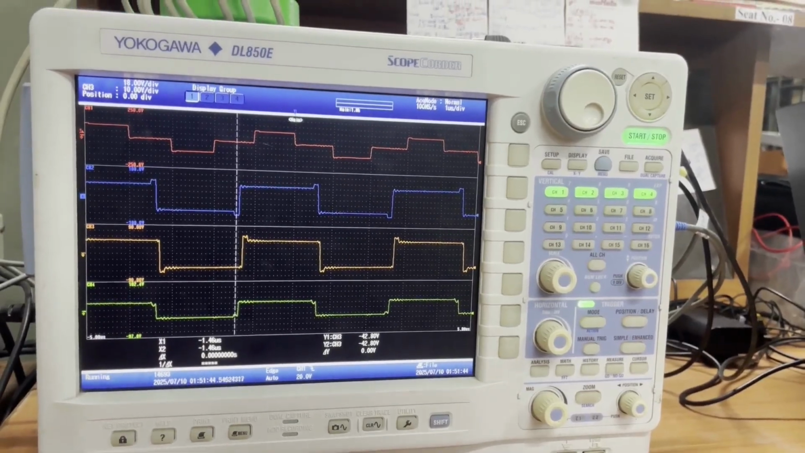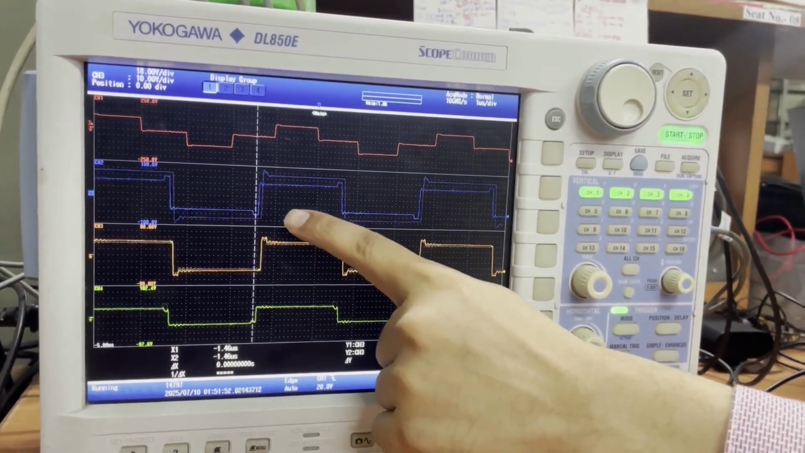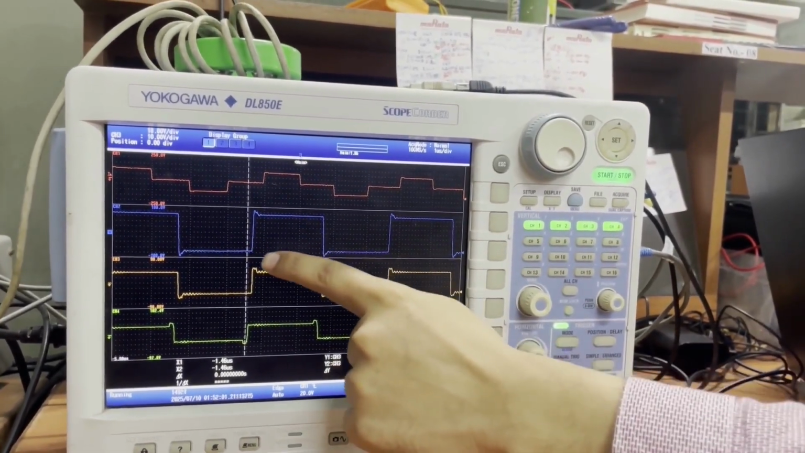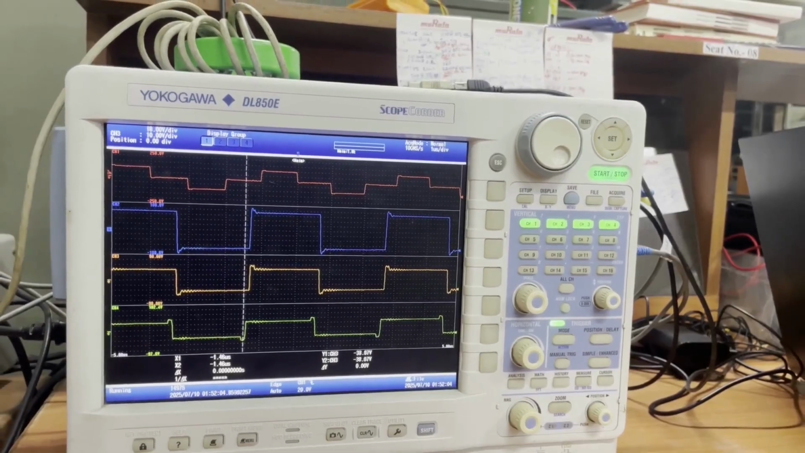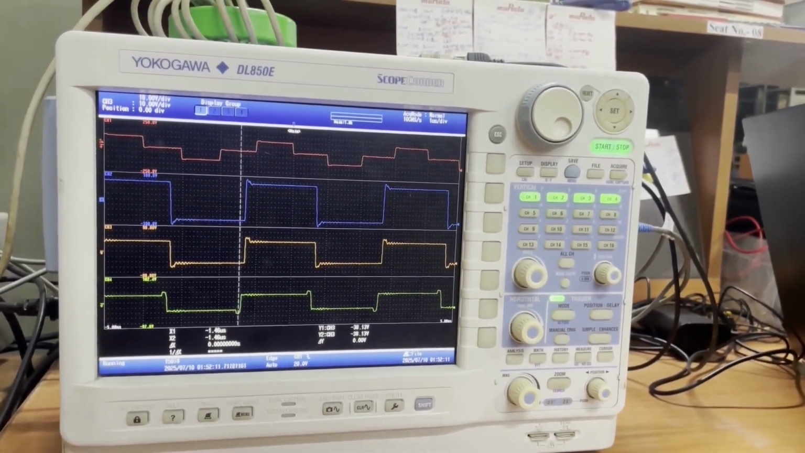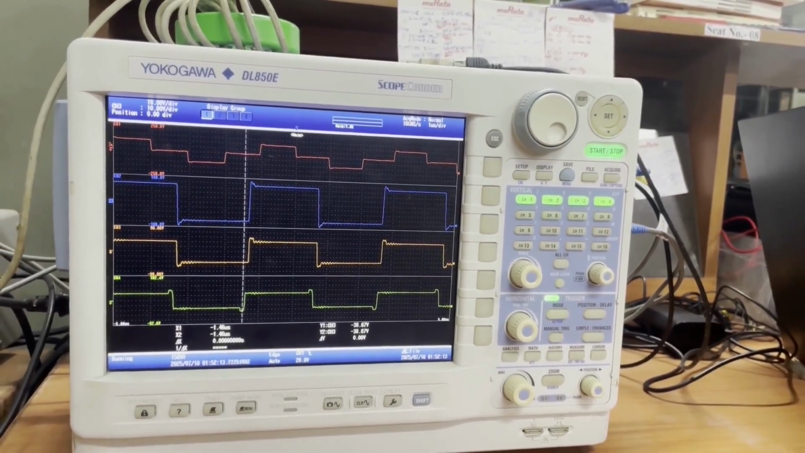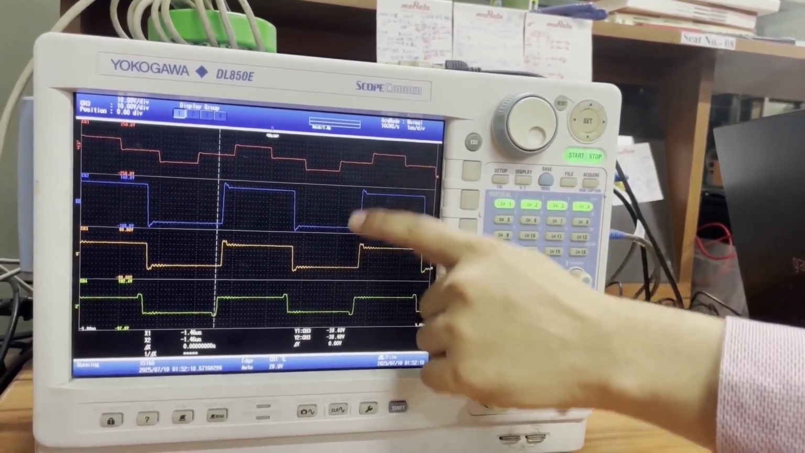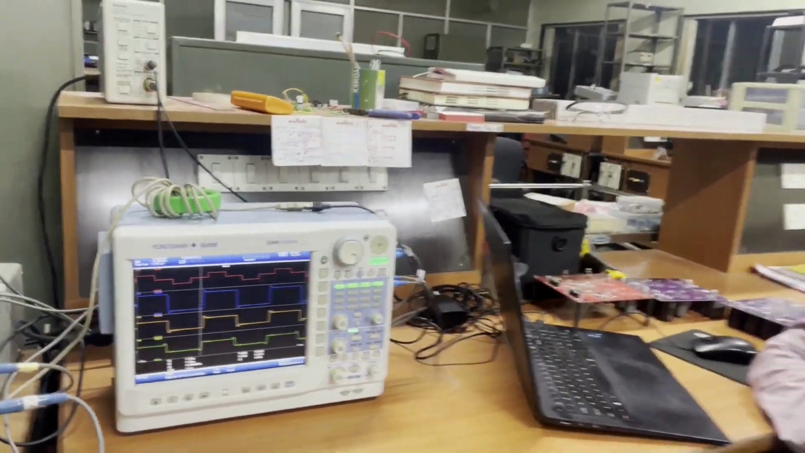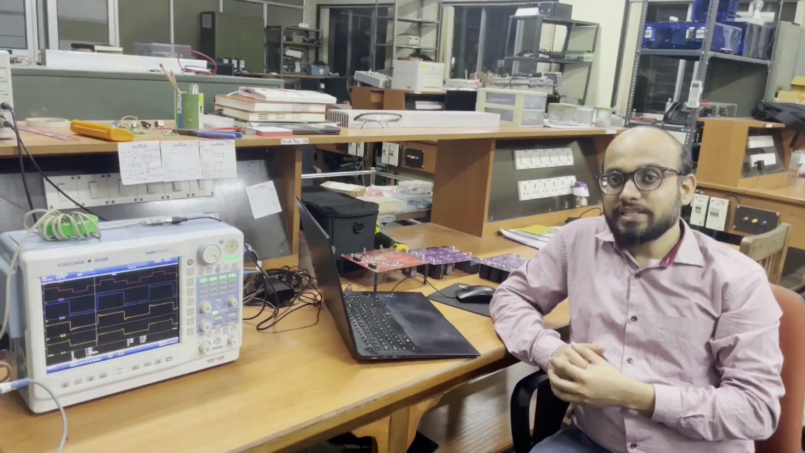Let me show you a phase shift here. You can observe a shift in the switch node voltage waveform. Changing the phase shift changes the timing of the waveform, and that controls the amount of power transferred from the source to the load. This demonstrates the fundamental principle of power transfer in the current fed quad active bridge converter.